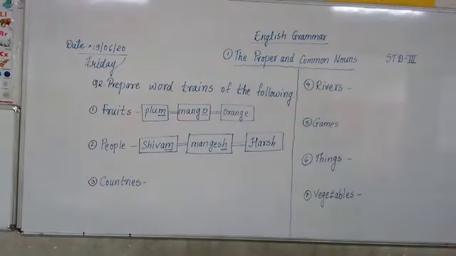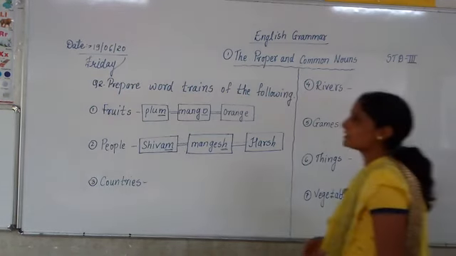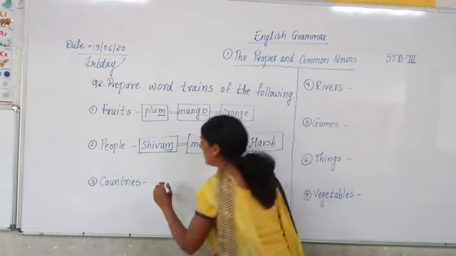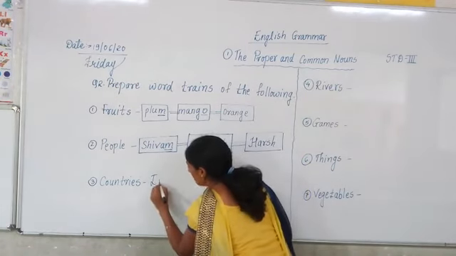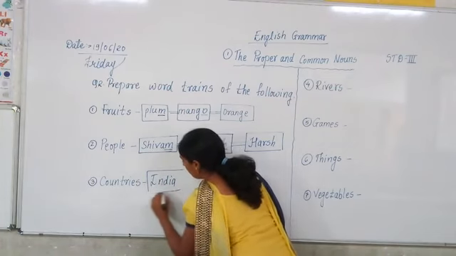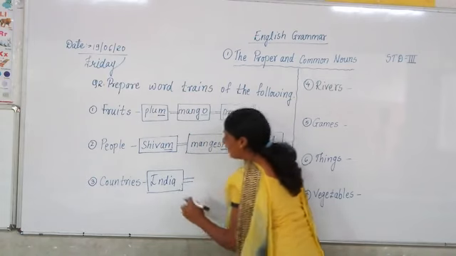Now come on, tell me the name of any one country. Can you tell me the name of a country? I think yes, you will be able to. Come on, let us say the name of our country. We stay in which country? We stay in India. So I will write down first I-N-D-I-A, India. Okay, the first part of our train of countries is over.